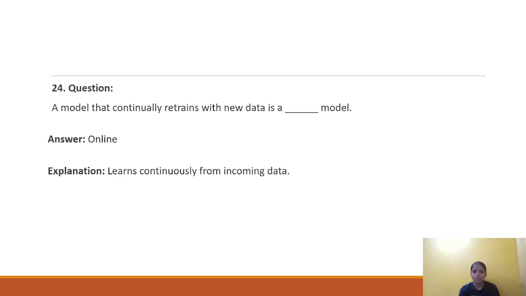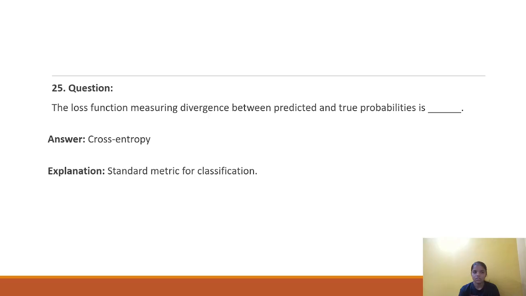Question number 24. A model that continuously retrains with new data is a blank model. Answer of the question is online. Because this model learns continuously from incoming data, it is known as an online model. Question number 25. The loss function measuring divergence between predicted and true probability is blank. Answer of the question is cross entropy, a standard metric for classification.